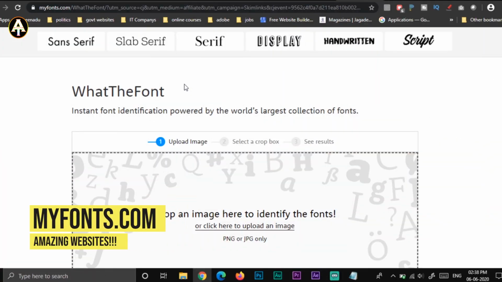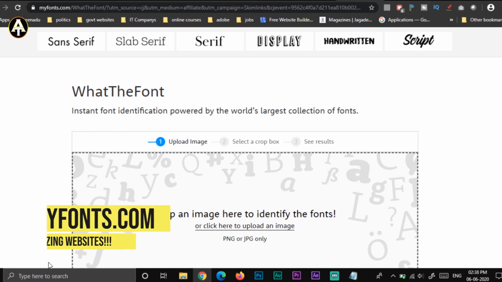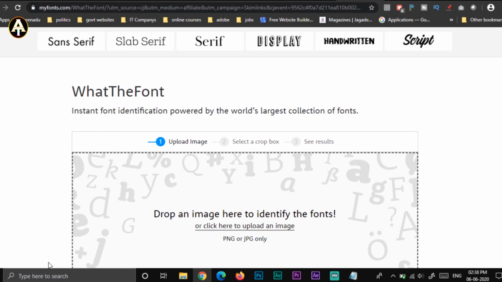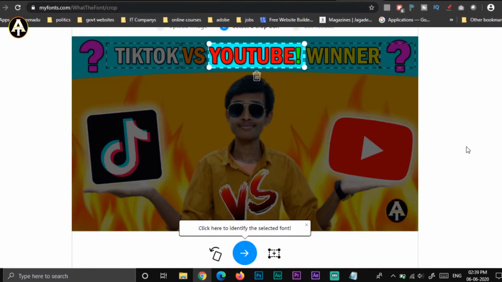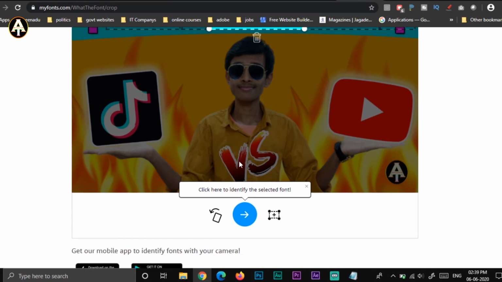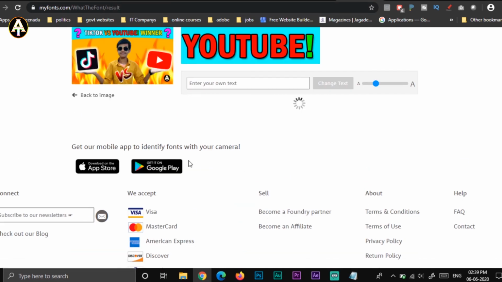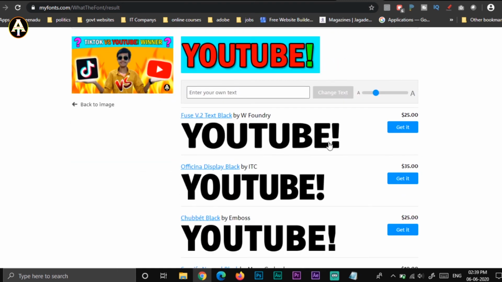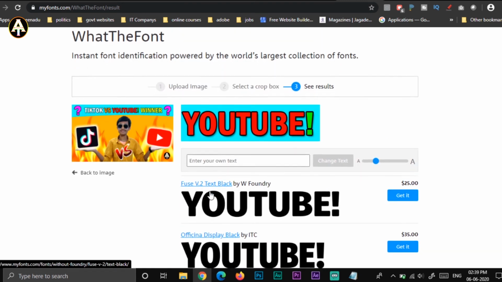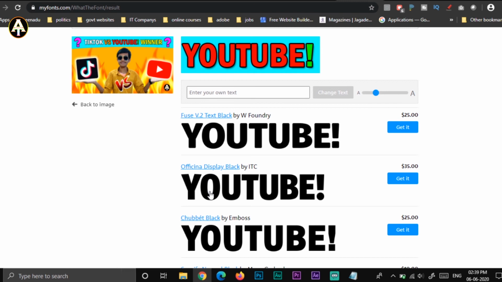And the next website in the list is myfonts.com. See, for example, you have just saw a meme or an image on the Instagram or any other social media platform, and if you want to just know that font of the text that is used in that image, then you can use this app. For example, I'm just clicking here. Let's try this YouTube versus TikTok video thumbnail. You can see this is the YouTube. It has already been identified, and to just click on next, and you can see this is the font I used there, and you can know that font, and you can just download that font by searching into Google, like using the dafonts.com or any other websites.